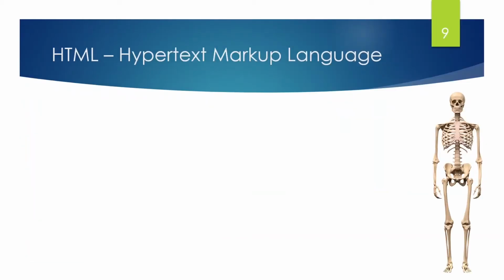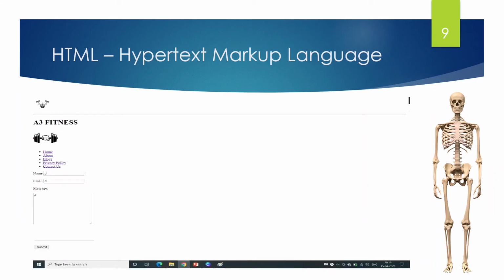So first is HTML. Now what is this HTML? HTML stands for Hypertext Markup Language. It is a type of language in which we give instructions to the browser in the form of tags. I have told you Chrome will read your HTML file. Chrome understands the language of tags. When we do HTML, I will tell you more about this in detail. So HTML is like the skeleton of the body. It means by HTML, we can just make the structure of a website. You can see this example of a website without any design and functionality. This is done by HTML. It only makes the structure of the website, like the skeleton of your body.